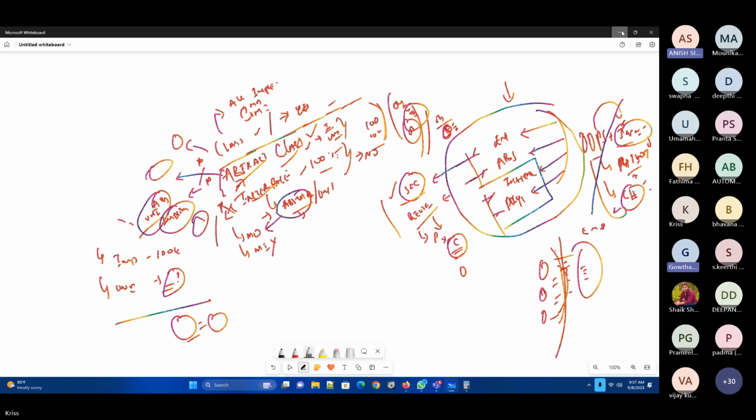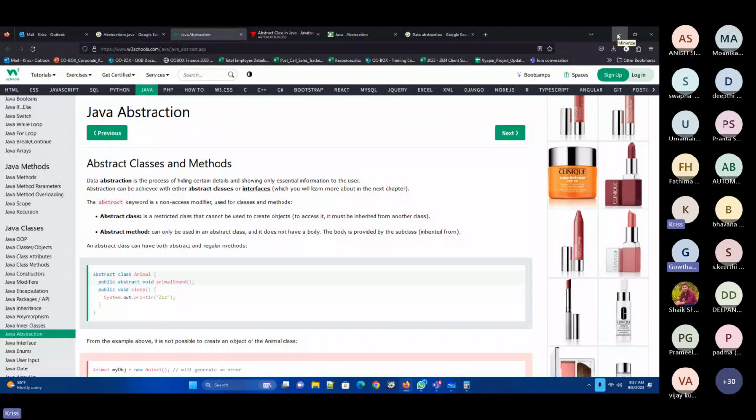You would not have the implementation, but you could have the declaration for it. Okay. Now this is the basic difference between an abstract class and an abstract method.